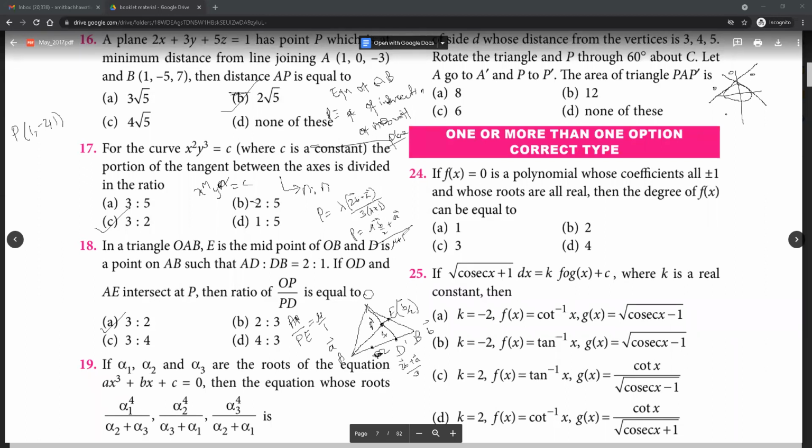The coefficient of B over here must be equal to the coefficient of B over here. The coefficient of A over here must be equal to the coefficient of A over here. That will give you the values of lambda and mu both. So if we equate B, the coefficient of B is 2 lambda by 3 times lambda plus 1, and that must be equal to the coefficient of B in this, which is mu by 2 times mu plus 1.